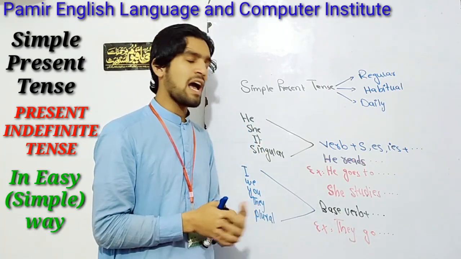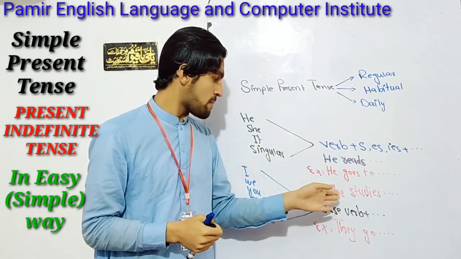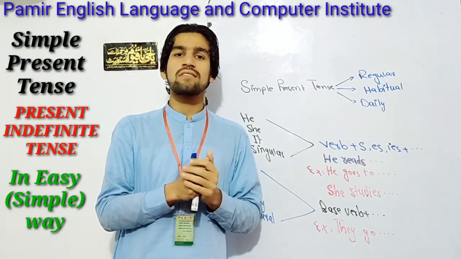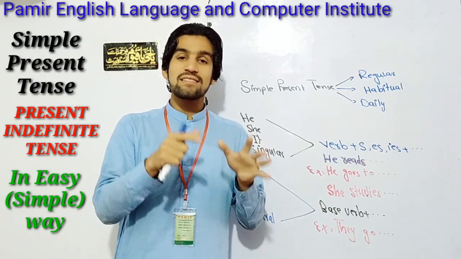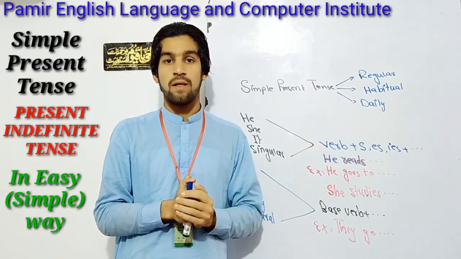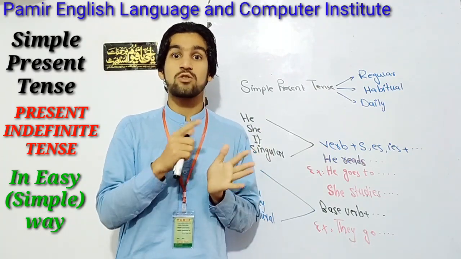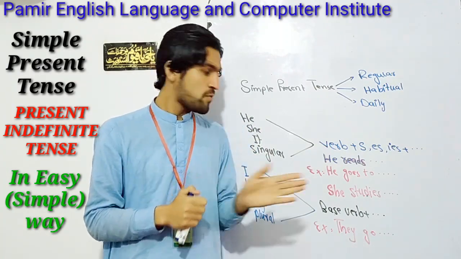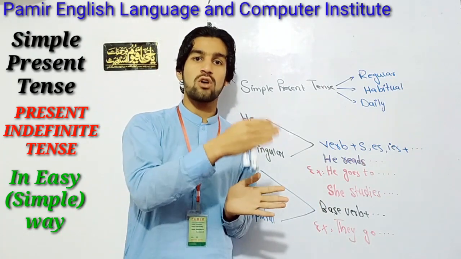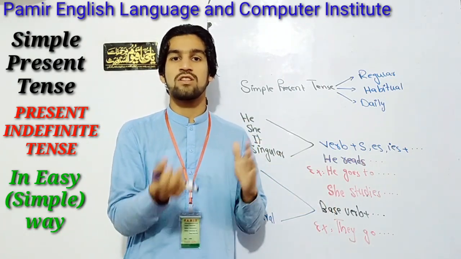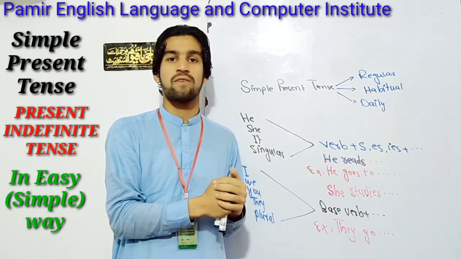Got it or not? And how can we add ies? Remember, study. The word study ends with the letter y, and that contains emphasis and pressure. The y should be converted to i and es should be added. For example, she studies math, she studies physics, she studies whatever you want to say.